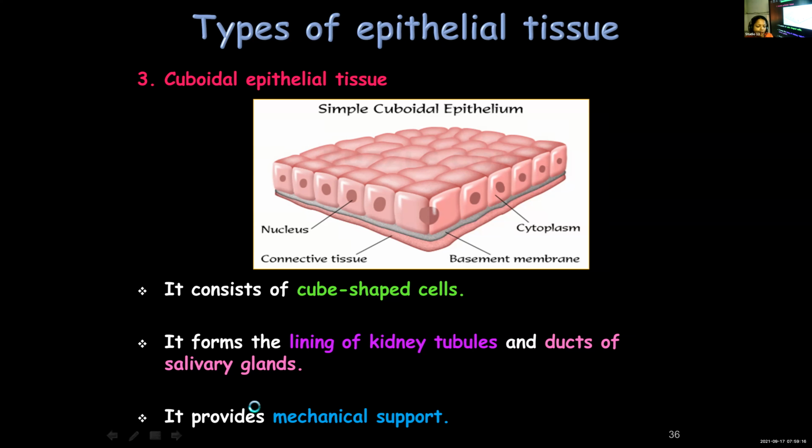Columnar epithelial tissue helps in absorption and secretion, whereas squamous epithelium helps in the exchange or transport of materials across. Cuboidal epithelial tissue is made up of cube-shaped cells, found in the lining of kidney tubules and ducts of salivary glands. Function: providing mechanical support. Okay, children?